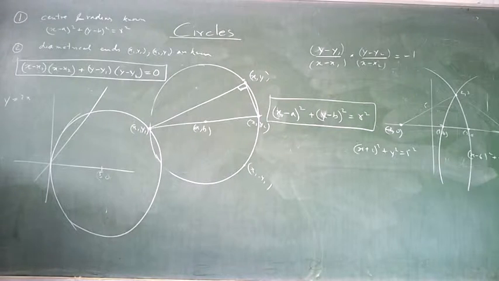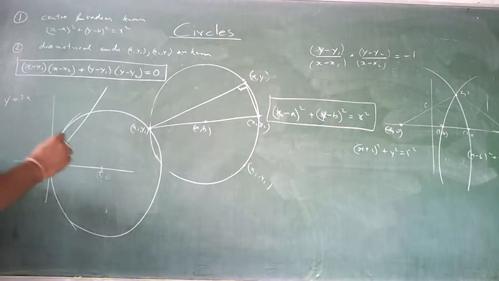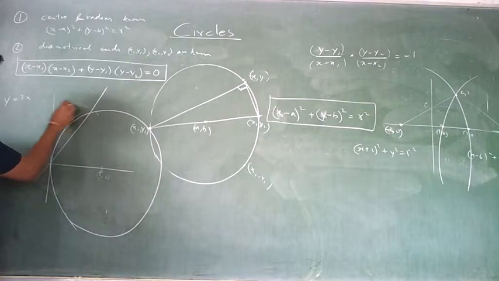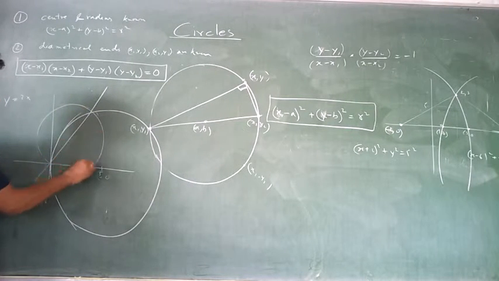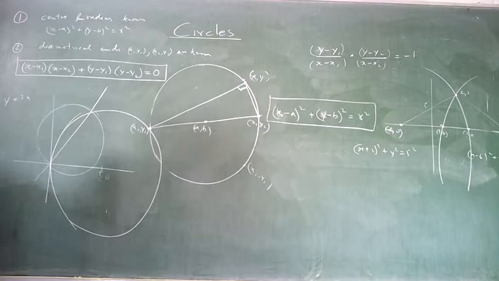So the question, Akansha, was to find the equation of the circle with this chord as the diameter. What will you do? Just tell me orally. You have to find the equation of a new circle with the chord as the diameter.